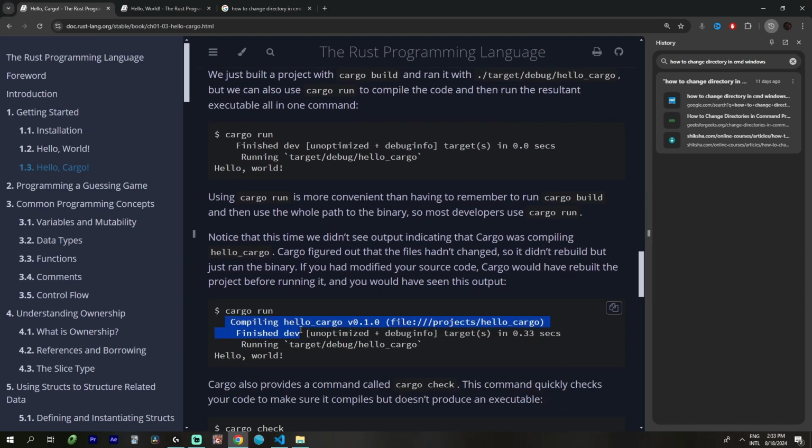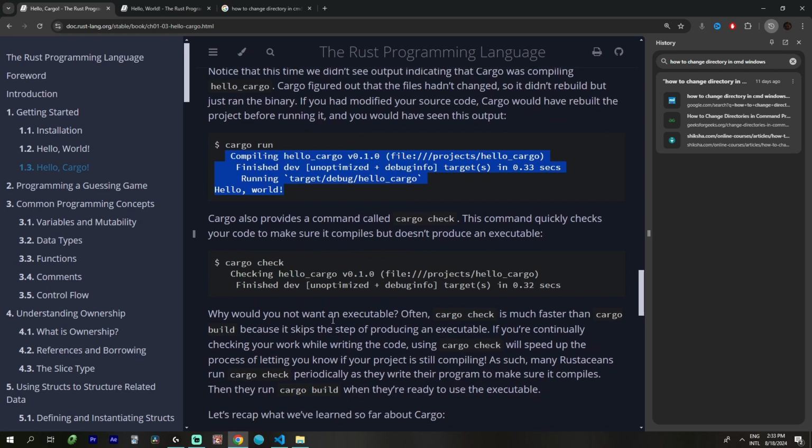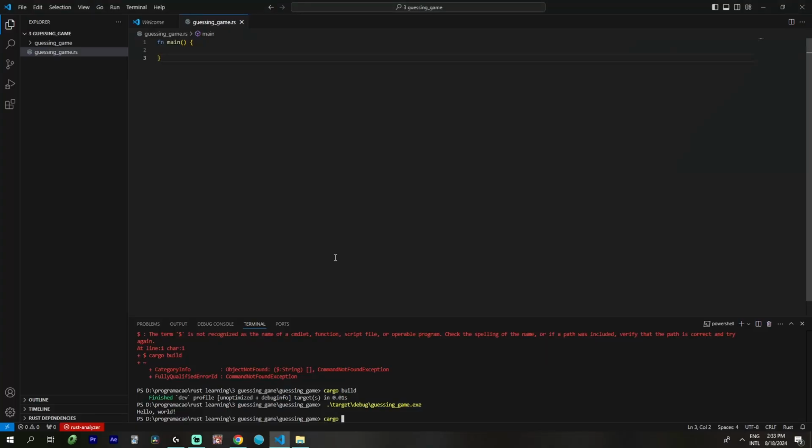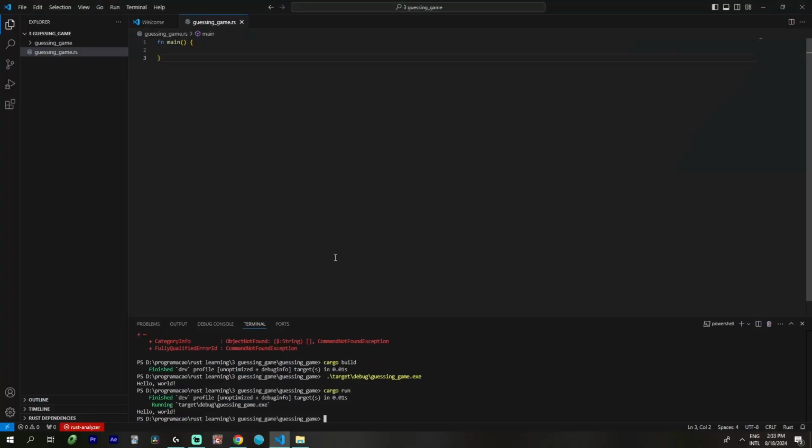Cargo run. Cargo check. What's cargo run? Low mode. Huh. println. Okay.